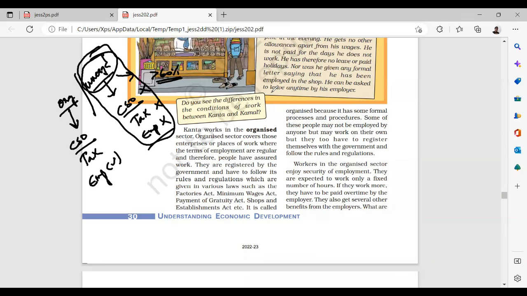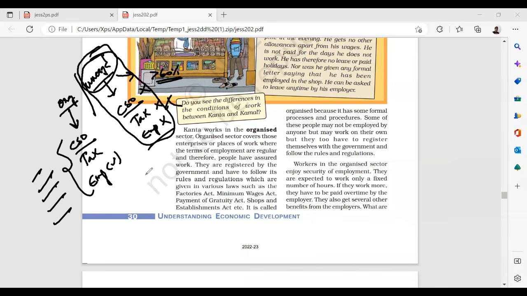The organized sector covers those enterprises or places of work where the terms of employment are regular and therefore people have assured work. They're not working in some agencies, they're working in reputed agencies like government and the private sector. They are registered by the government and have to follow rules and regulations. There will be protection, security, salaries, provident funds, some incentives, and profits will be shared.